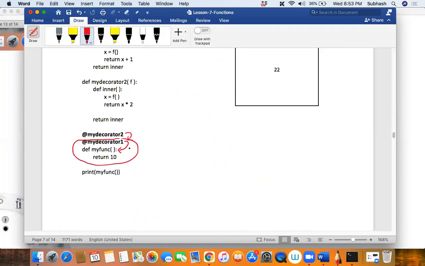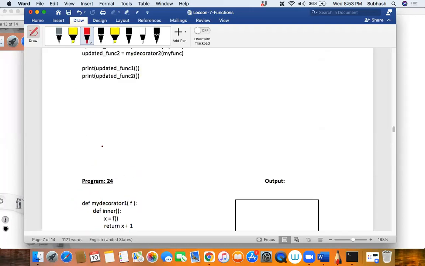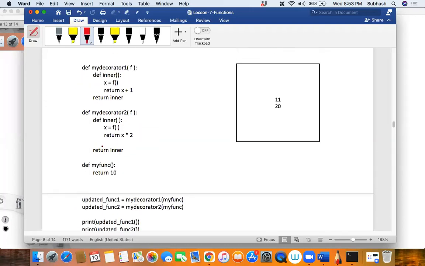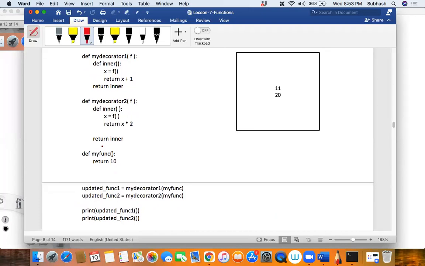What if I wanted to define my function, return 10, then print my function? Go to the previous program, just the one above it. Over here, you were printing function 1 and 2.